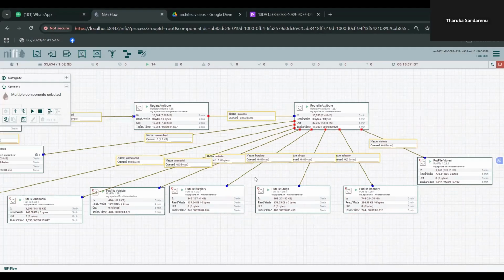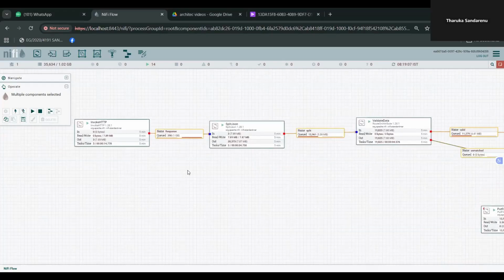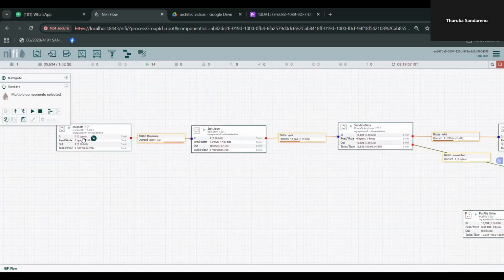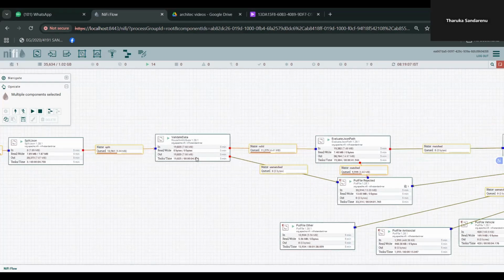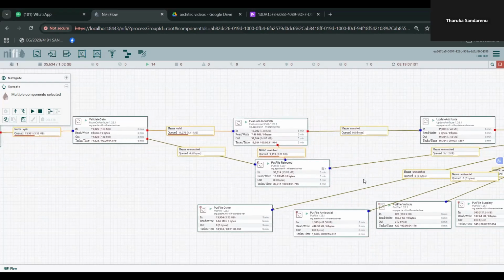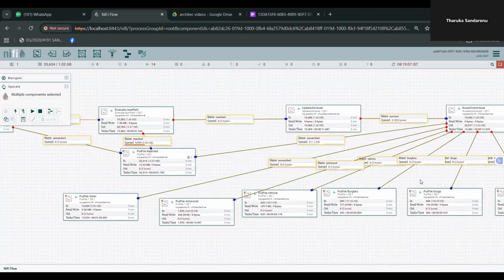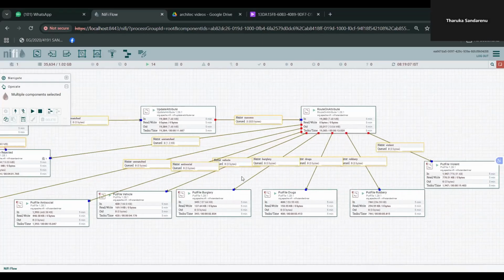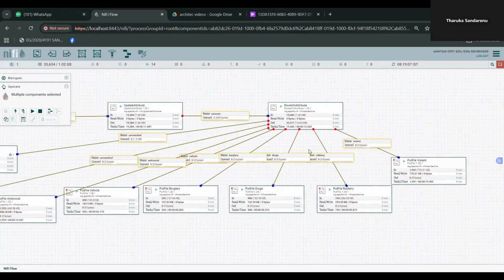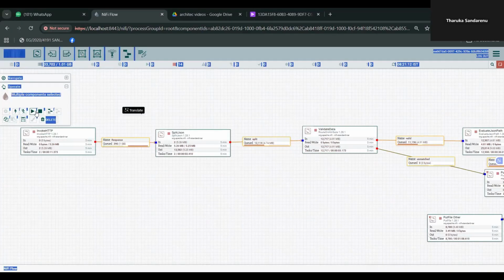Starting from the top left, invoke HTTP fetches data from the UK Police API. It passes to split JSON, which splits records. Then to validate data, which checks each record. Then evaluate JSON path extracts the fields. Then update attribute adds metadata, then route on attribute categorizes each crime. Finally, the data reaches the put file processors, which save files to correct output folders.